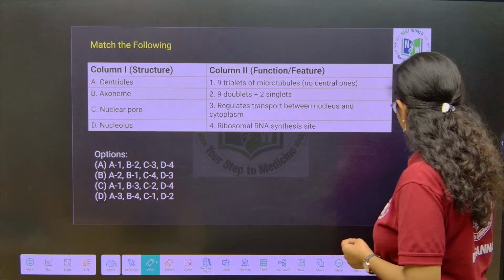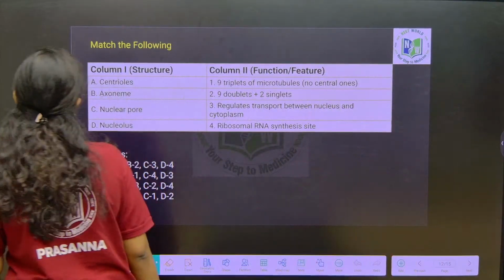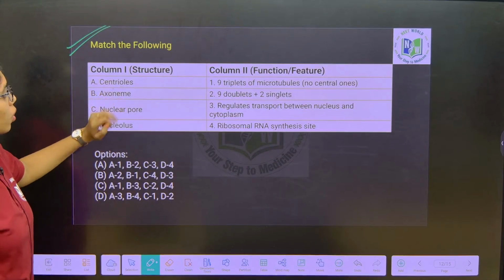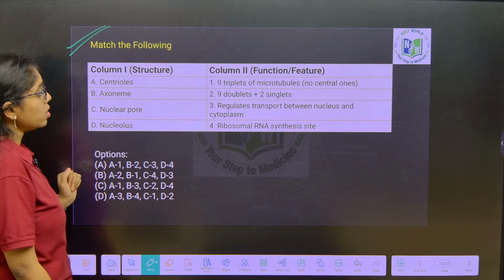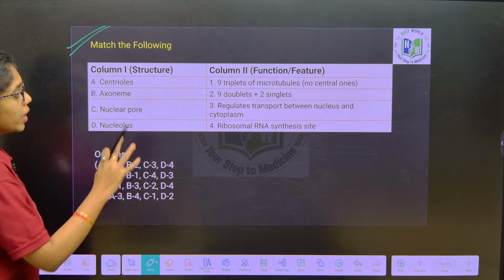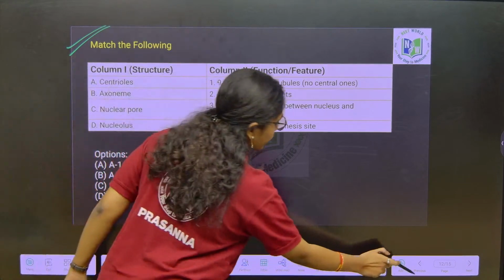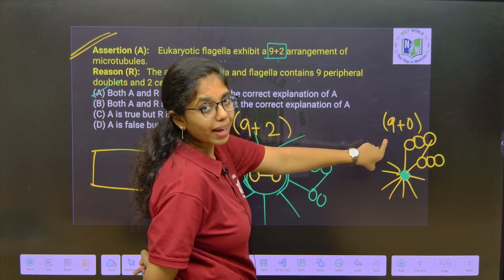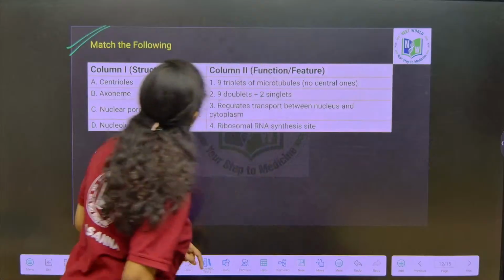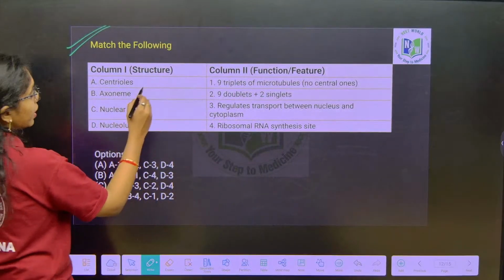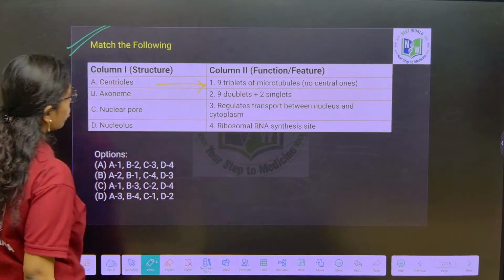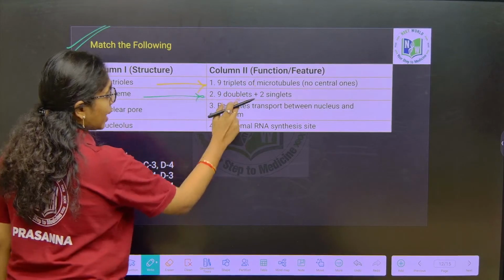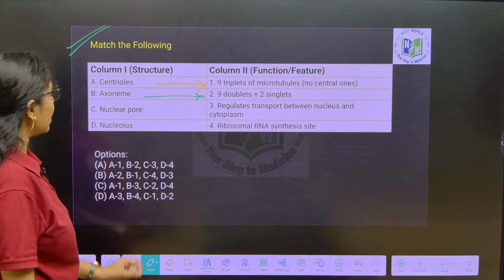Continue answering the questions. We have 3 more questions. Okay. Match the following type of question over here. Centrioles. Just now we have discussed centrioles, which have 3 peripheral triplets. Centriole will show what type of arrangement? 9 plus 0 arrangement is shown by centrioles. So, here if you see, centrioles have 9 triplets of microtubules. Axoneme has what? 9 plus 2, 9 peripheral doublets and 2 central singlets.